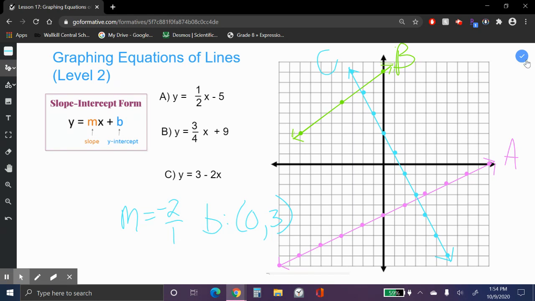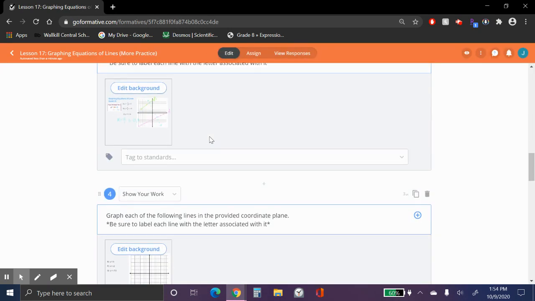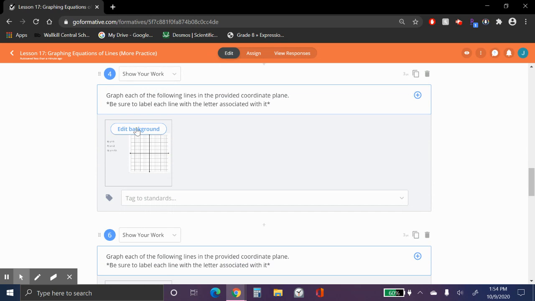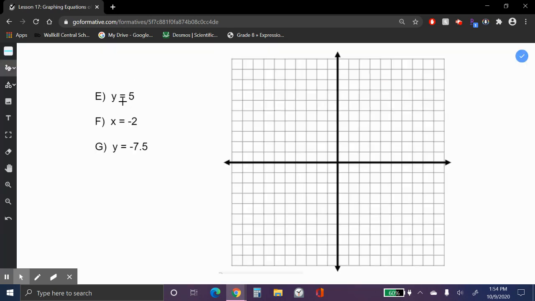All right. Now, not only those type of lines we're going to take a look at, we're also going to take a look at horizontal and vertical lines. So, yeah, this one right here. So in this one, they're not really necessarily in y equals mx plus b form. So you have the y equals 5. The m, this would be the same thing as y equals 0x plus 5, right? 0x, 0 times any number is 0, and then you would cancel that out, and it would be just y just equals 5. So still, the y-intercept is 5.